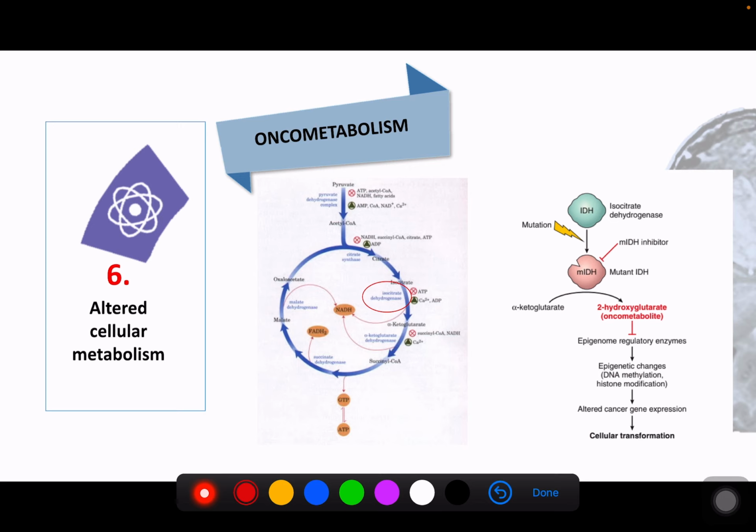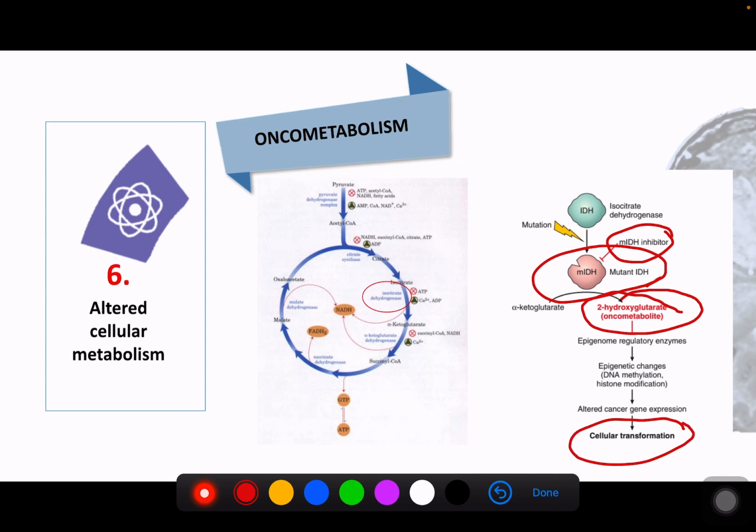But in a normal situation, there are some inhibitors that work to make sure that the process does not become too much. So in a mutant IDH, what it does is basically freely cause changes in the production of oncometabolites, and these oncometabolites basically will cause more proliferation of cells. Okay, as easy as that.